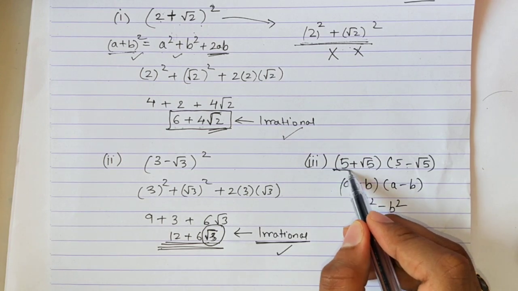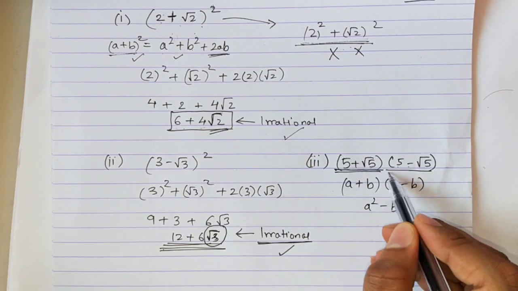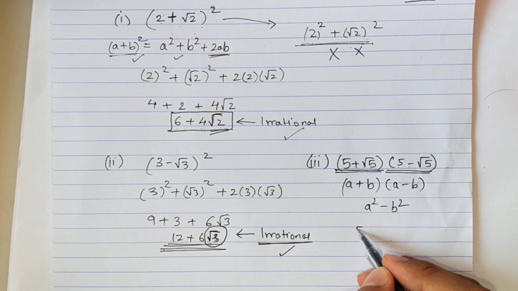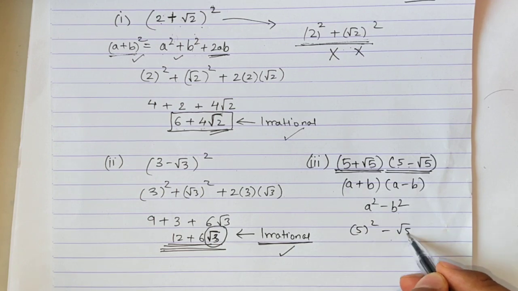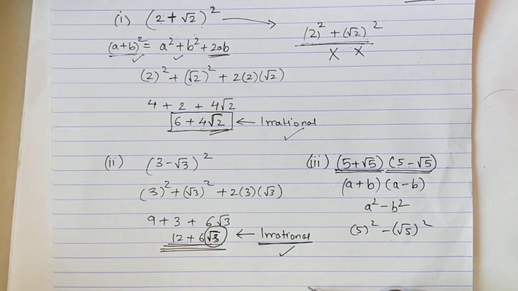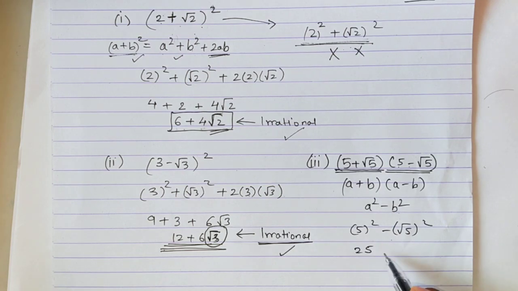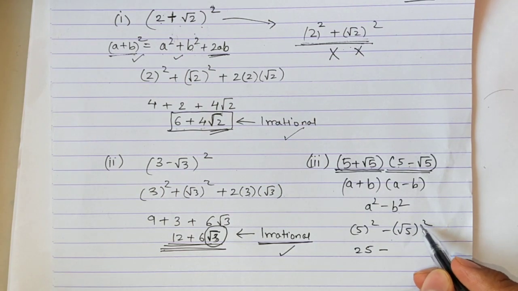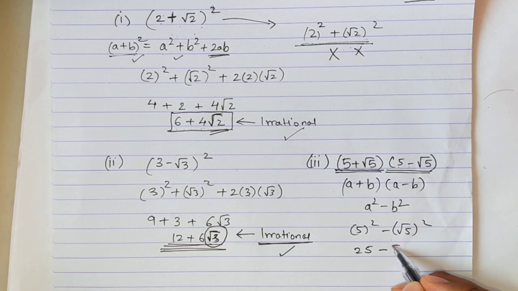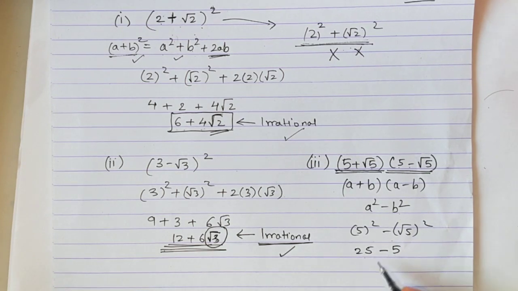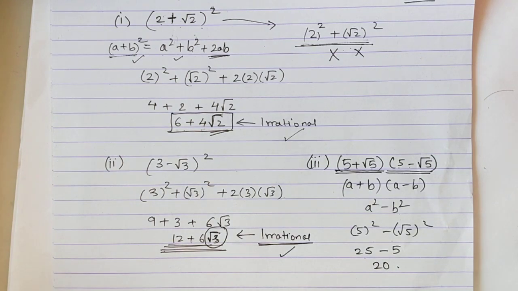So here also you have 5 plus root 5, 5 minus root 5. So it will become 5 square minus root 5 square. 5 square is 25 minus root 5 square is, I've told you square and root get cancelled, so what you get is 5. 25 minus 5 is 20. Now I got the answer as 20.